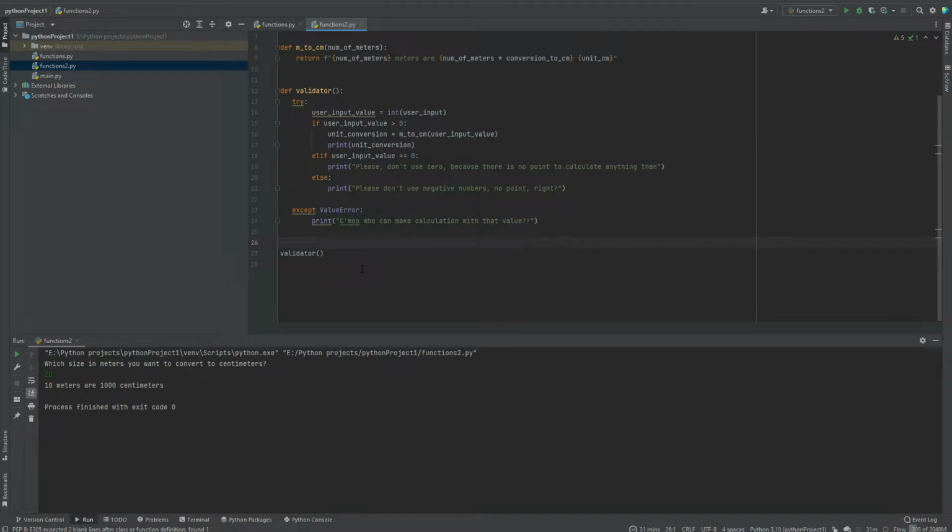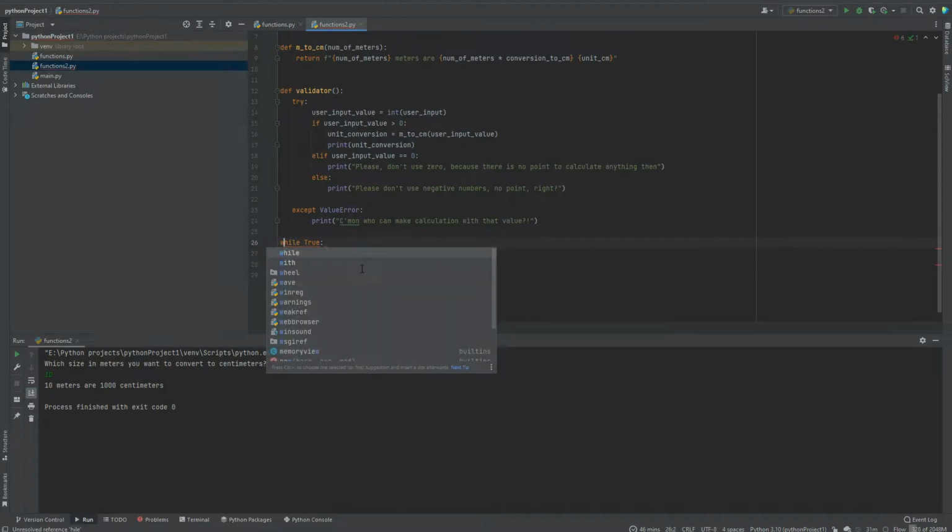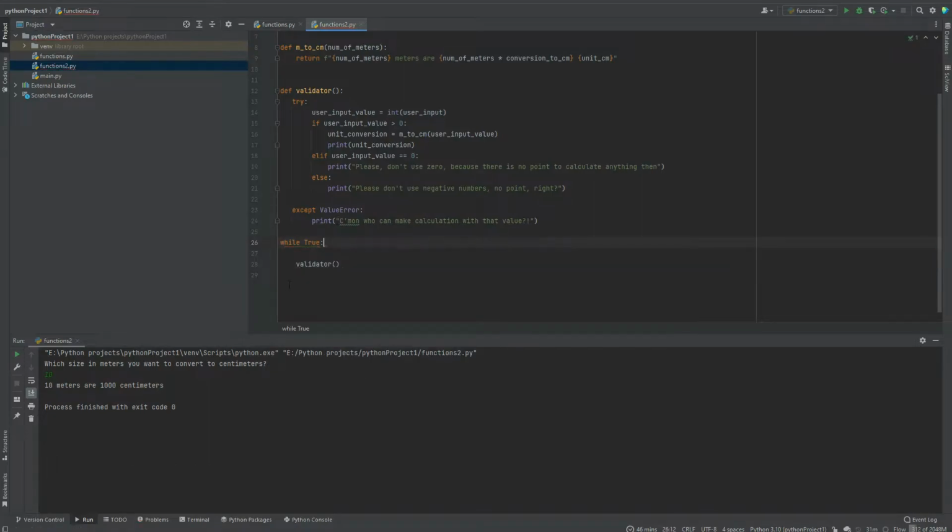So let's make our code. We will type while True, and we need to put indentation here, right? And sorry, while is not with a capital letter. We can put this in one line up. Watch this very carefully now.